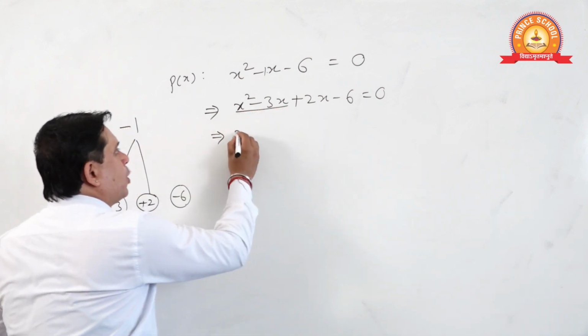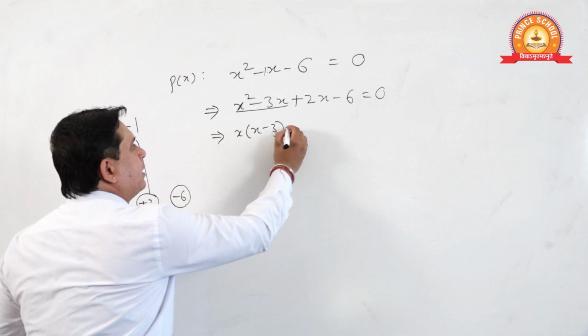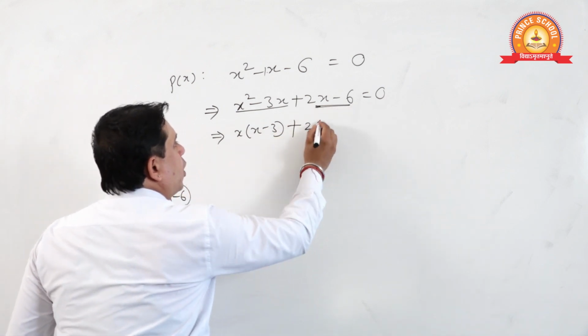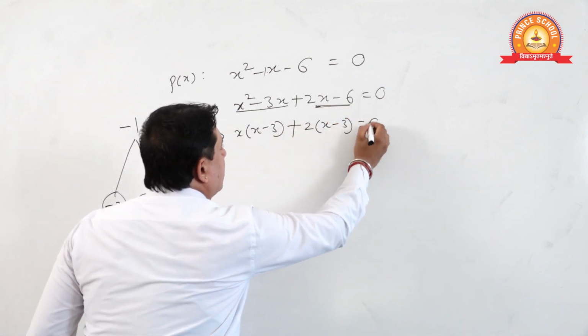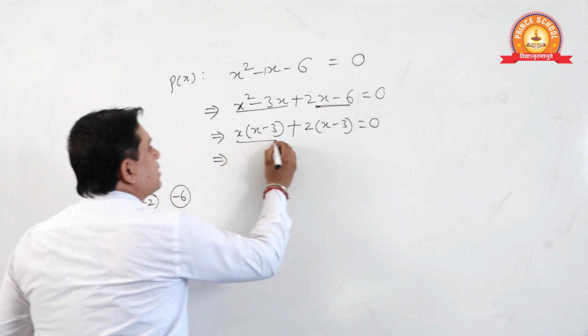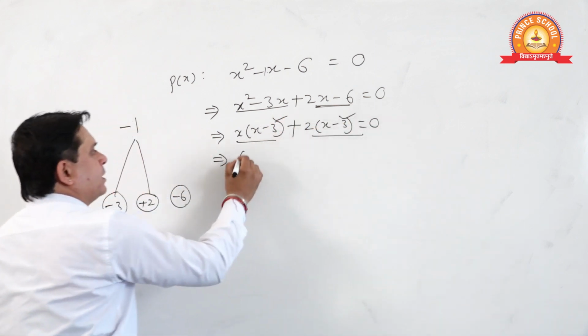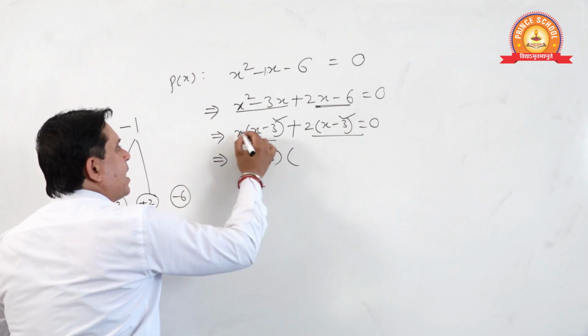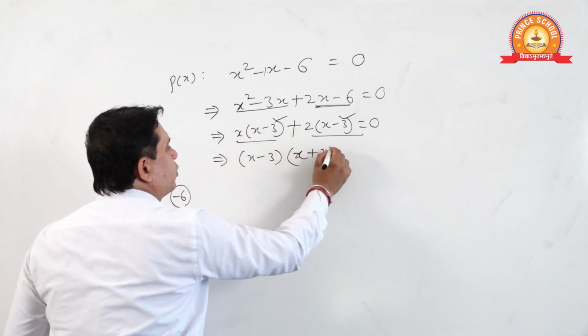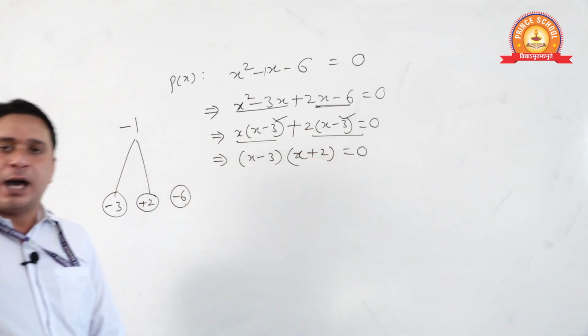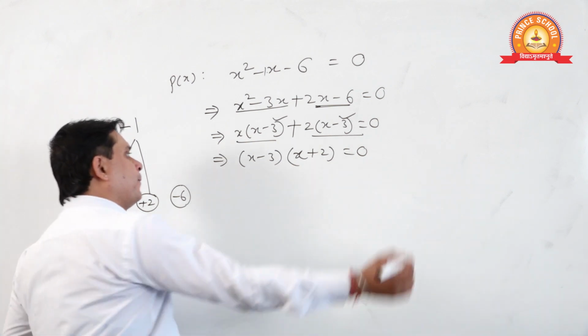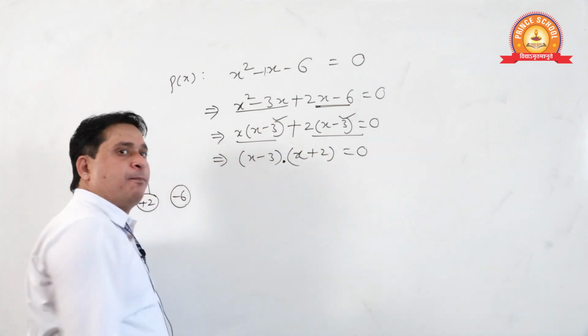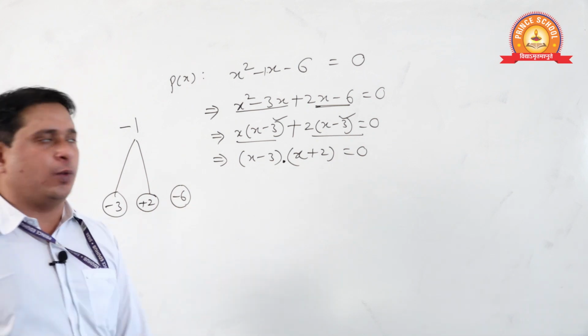Now, can I take x common here? x times (x minus 3). 2 common here: 2 times (x minus 3) is equal to 0. x minus 3 is contained by both the terms, common. Here remaining is x, here remaining is plus 2, equal to 0. Done students? Now see, the product of two quantities is 0.